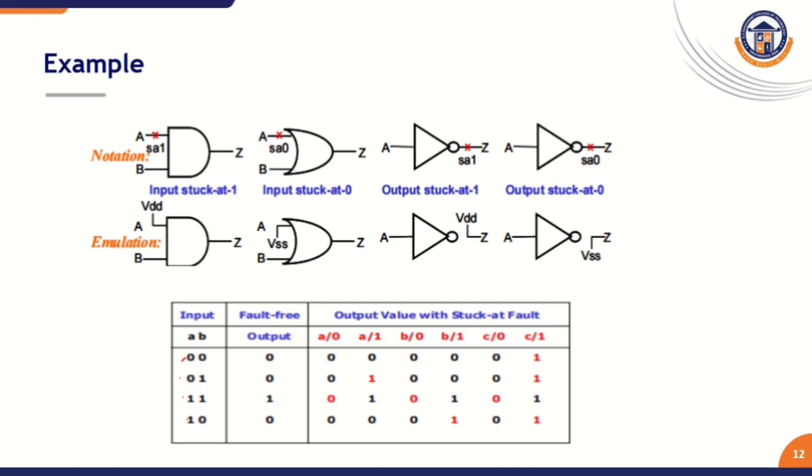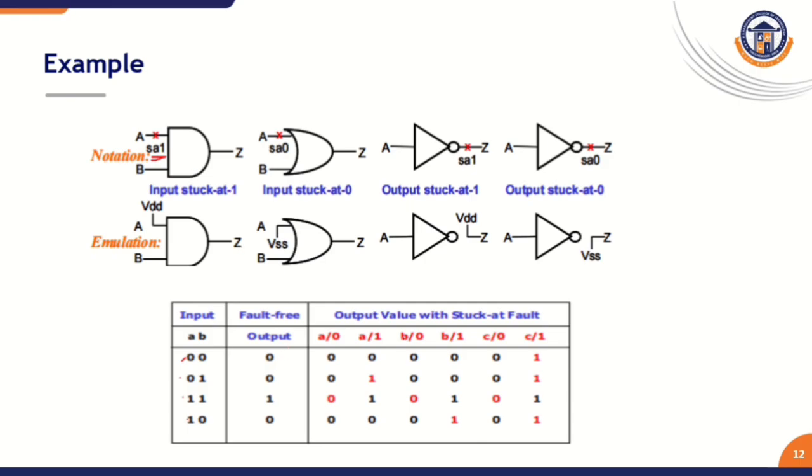But suppose the first input line, the A line, is affected by stuck-at 1. What are the results for the AND gate? We are going to discuss that concept. When we apply the 0 0 combination, what is the result? 0, even with the stuck-at 1 on this line.